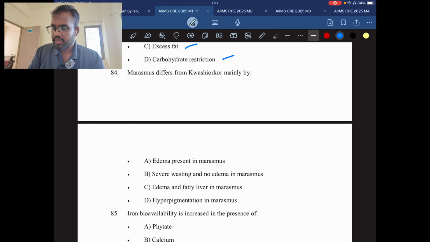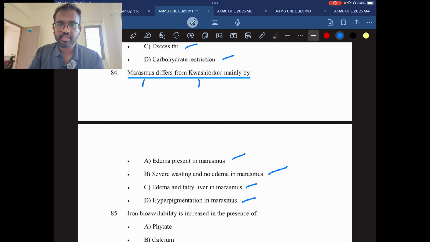Question number 84. Marasmus differs from Kwashiorkor mainly by: edema present in marasmus, severe wasting and no edema in marasmus, edema and fatty liver in marasmus, hyperpigmentation in marasmus. So there are two differences between Kwashiorkor and marasmus. Marasmus is caused by severe caloric deficiency. Kwashiorkor is caused by severe protein deficiency.